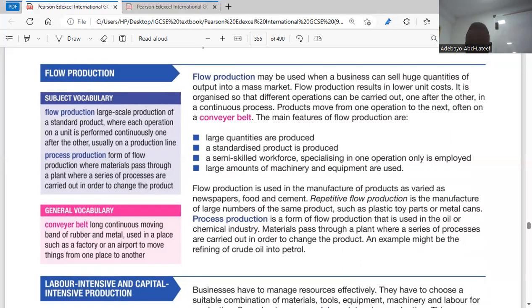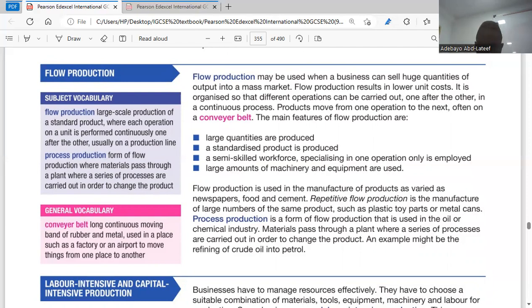A semi-skilled workforce specializing in one operation only is employed. For flow production, you need semi-skilled workers who know how to make that production. You employ them. Large amounts of machinery and equipment are used. You need equipment for that because you're talking about large output here. So you need machinery. So these are the features of flow production.